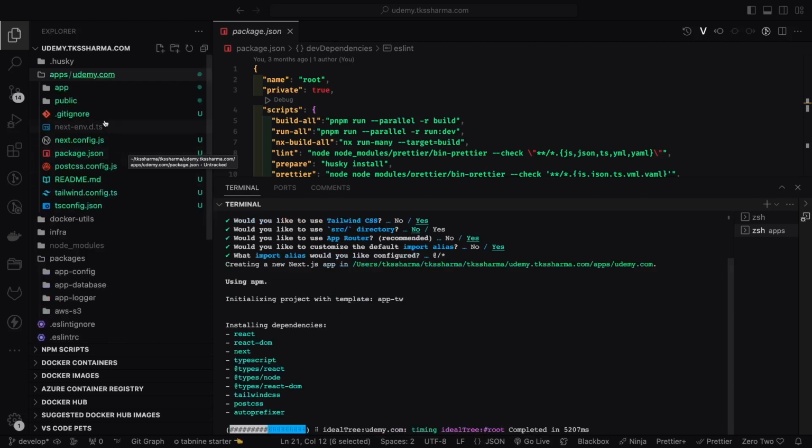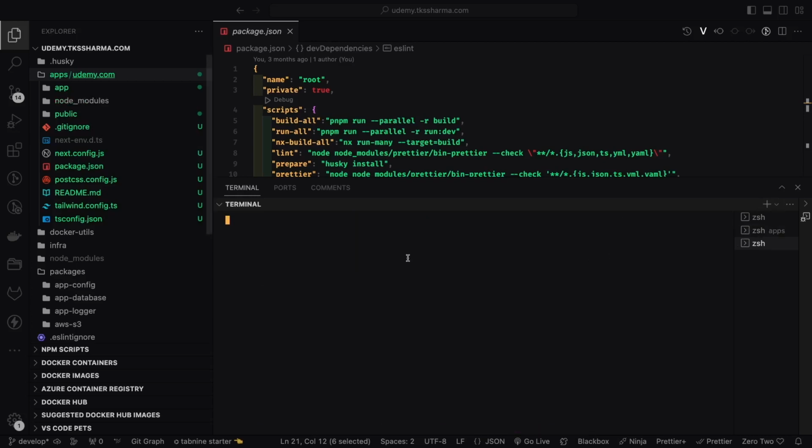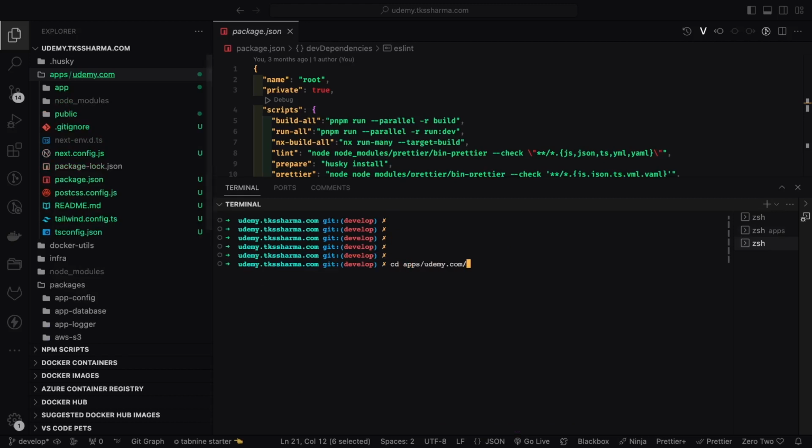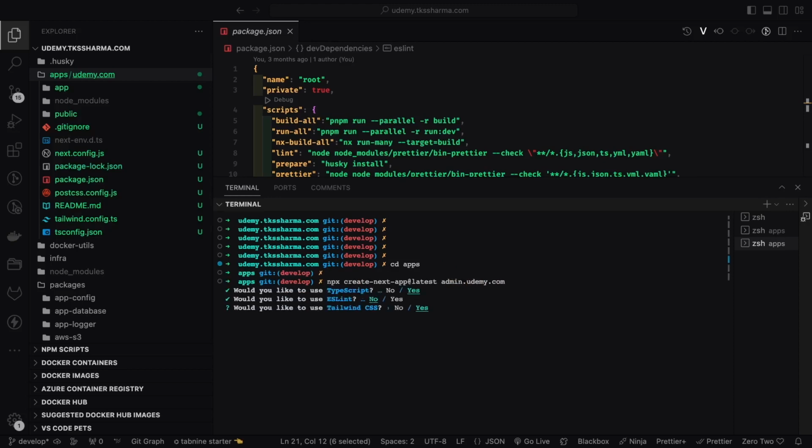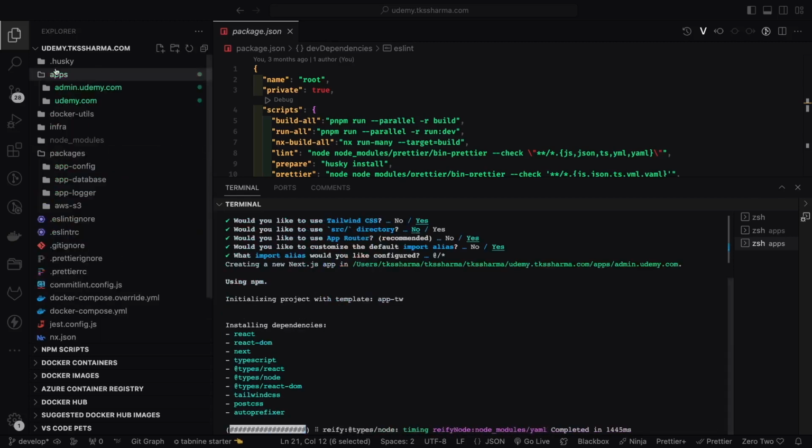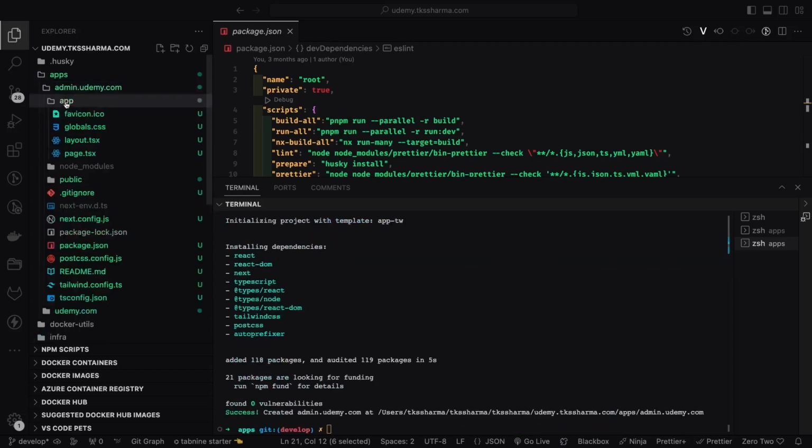So here we just created a sample application, and then we will start adding all the required libraries we need to integrate authentication. It's a simple setup with Tailwind CSS, TypeScript, and Next.js. This is just another application. If you want to have admin.udemy.com, that would be another Next.js TypeScript application, but for now we will focus only on the one, that is, let's say, udemy.com.